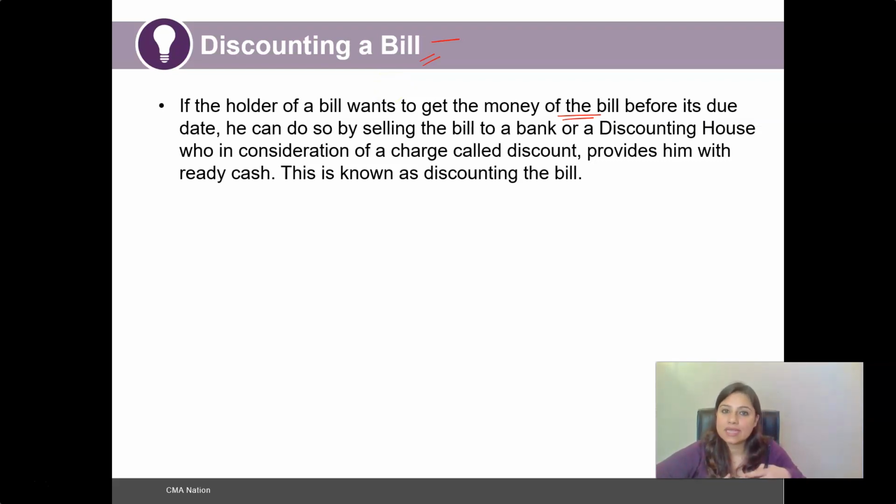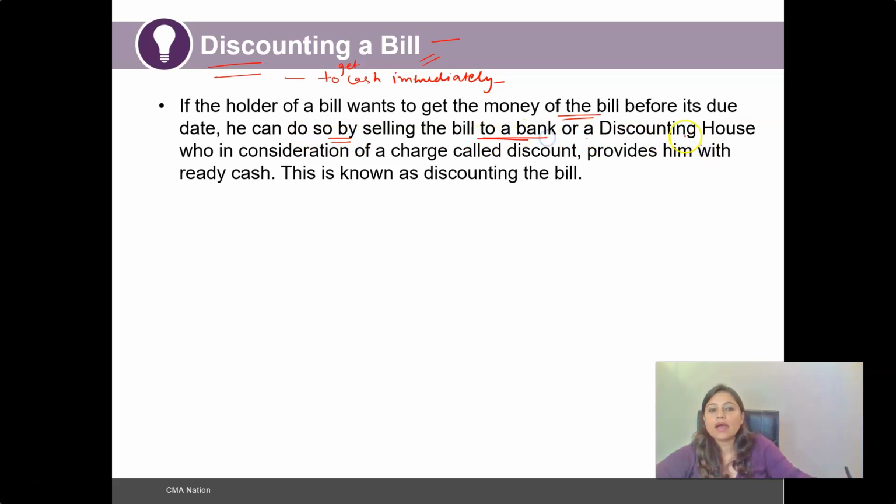However, in case the drawer wants to have some available cash with him or is in need of money, the holder can always opt for the discounting a bill option to get cash immediately available. However, discounting a bill has its own conditions and limitations. If the holder of the bill wants to get the money of the bill before its due date, he can do so by selling the bill to a bank or a discounting house.